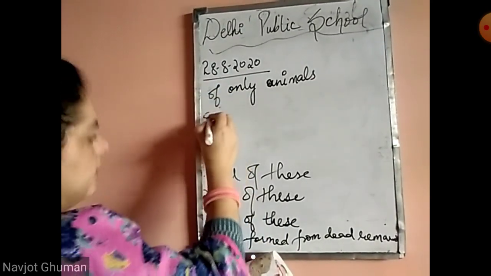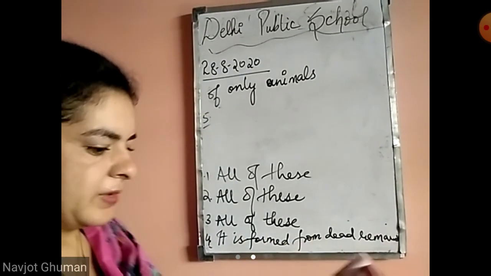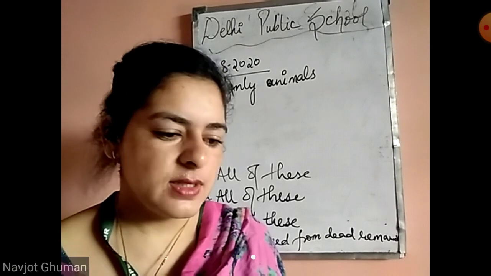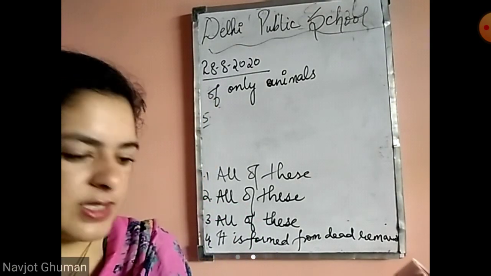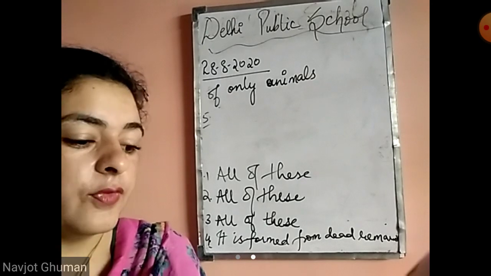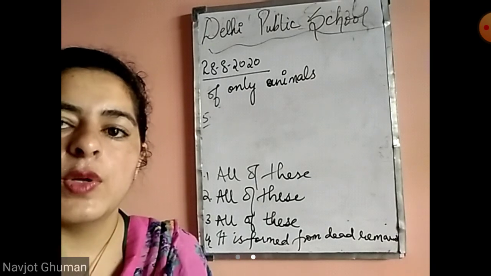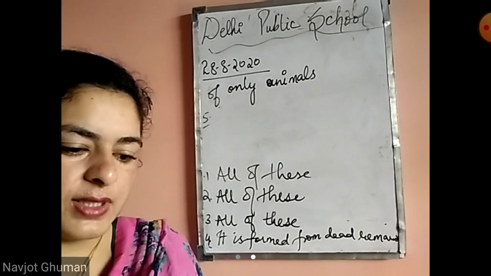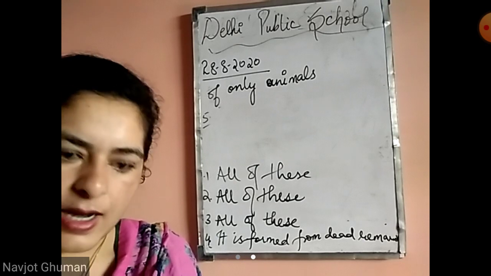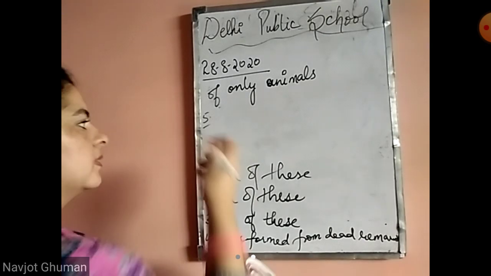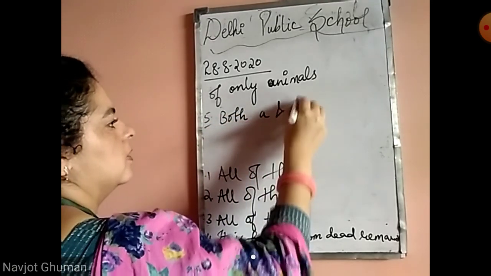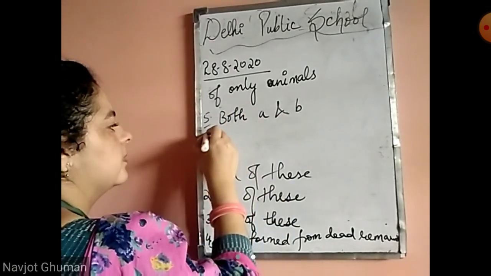Next, fifth one. Which of these animals live in soil? Earthworms and beetles, ants and termites, owls and parrots, both A and B. We know that owls and parrots live on the trees. So both A and B are correct. Earthworms live in soil, and beetles, ants and termites also. Termites also live in wood.